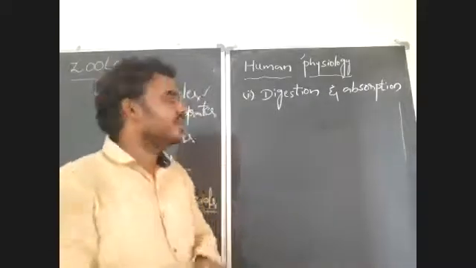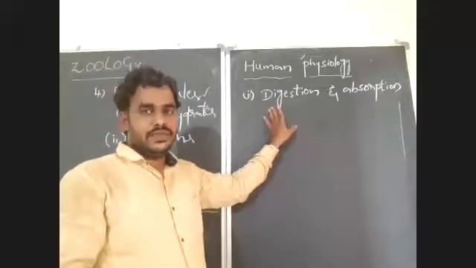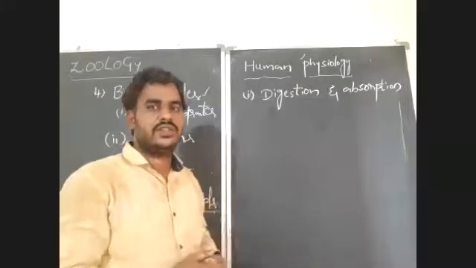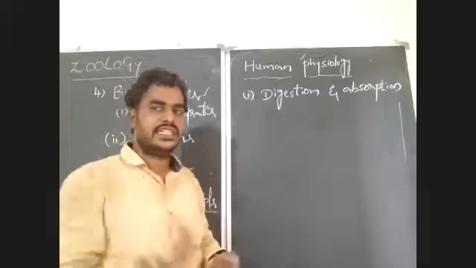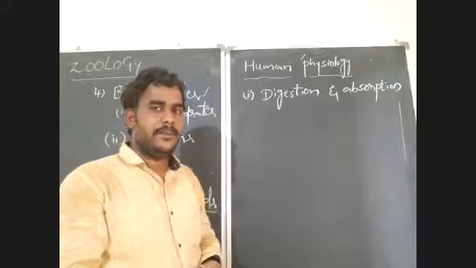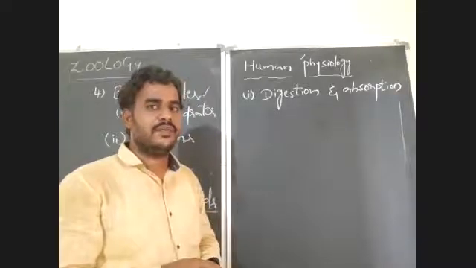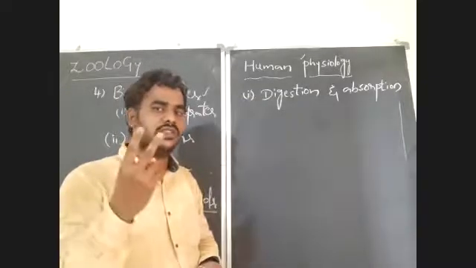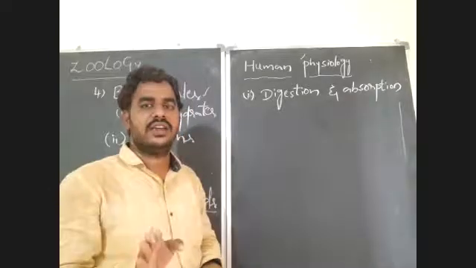Because of that, in this chapter, first we will discuss the human digestive system. In this human digestive system, you all know that it starts with the mouth and ends with the anus. The human has a complete gut. Complete gut means the digestive tract or alimentary canal has two openings. One is for ingestion, that is the mouth. Another one is for egestion, that is the anus.